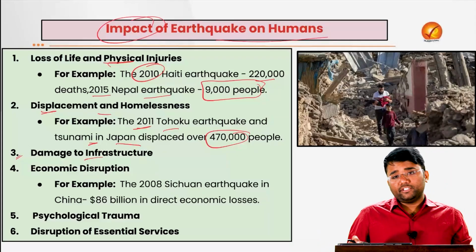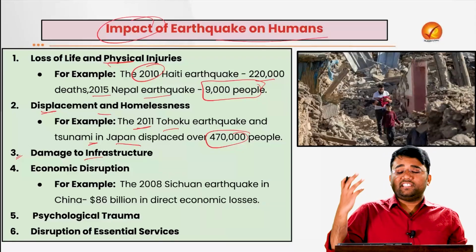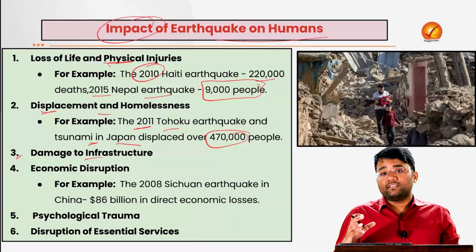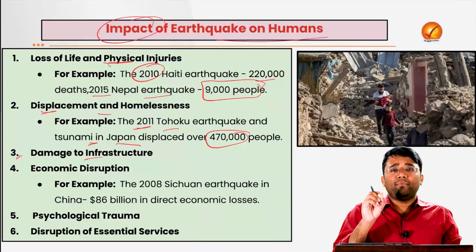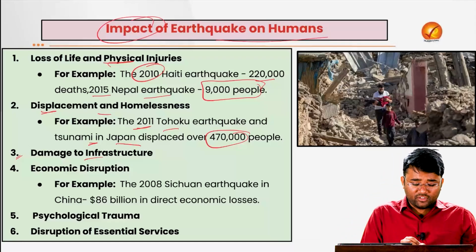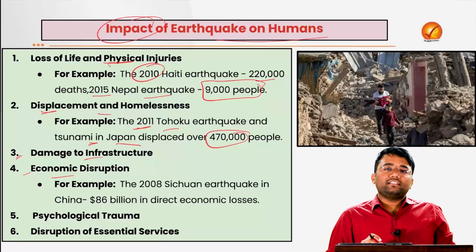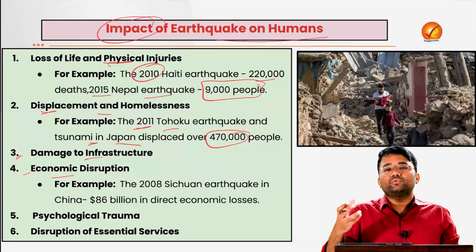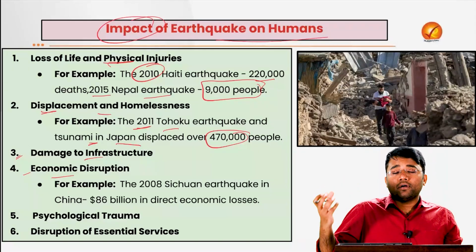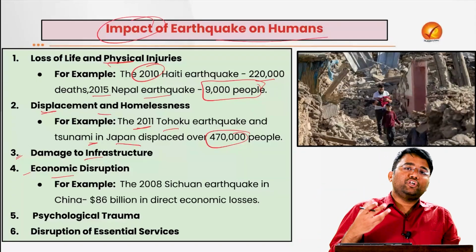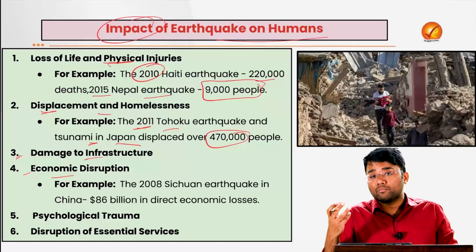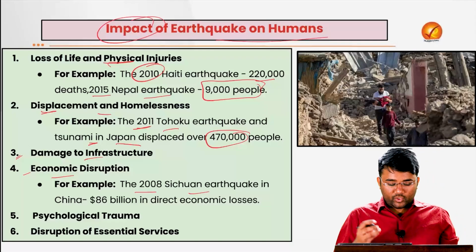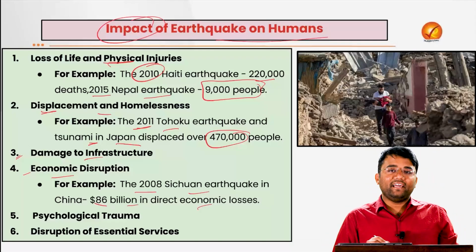It also causes damage to overall infrastructure. Critical infrastructure like power grids, telecoms, roads, highways, bridges, etc., all get disrupted, which impacts the normal life of humans. Also, there are economic disruptions: whenever infrastructure is disrupted, it also impacts economic activities. That leads to shutting down of industries, affecting the production and availability of goods and services. Essential commodities are not able to reach the ultimate consumers properly. For example, the 2008 Sichuan earthquake in China led to $86 billion in direct economic losses.